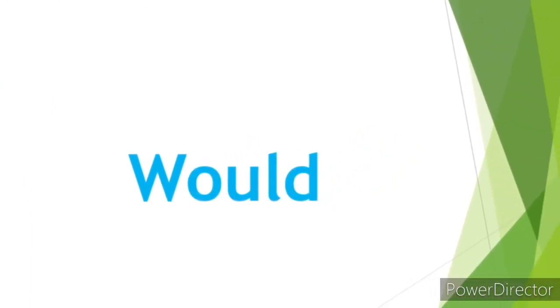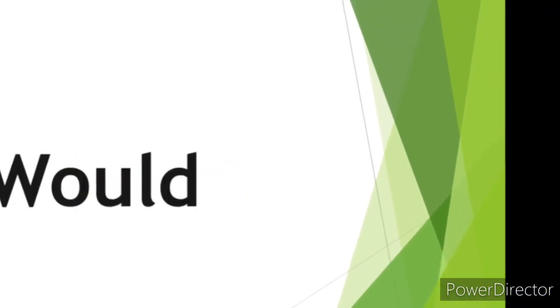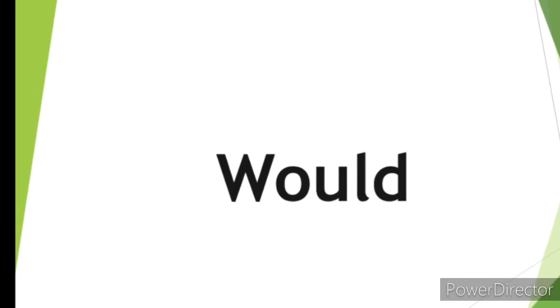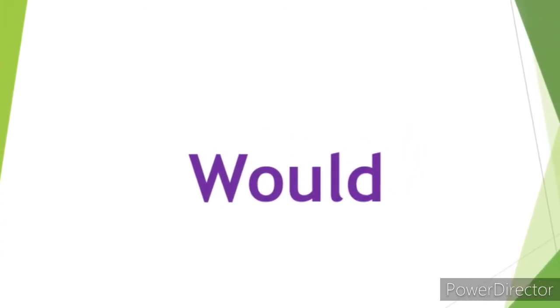Third use of would is used for characteristic activity. For example, every morning he would go for a walk. Second example, Sheila would make a mess of it. Now, fourth use of would is used for probability. For example, that would be better. Second example, I would be there in the morning.